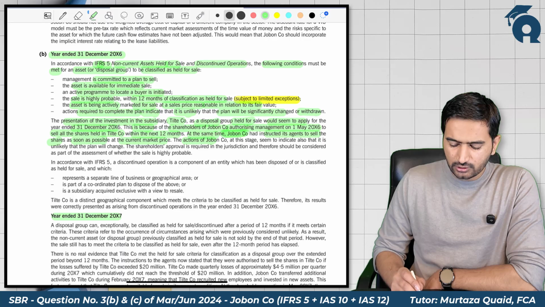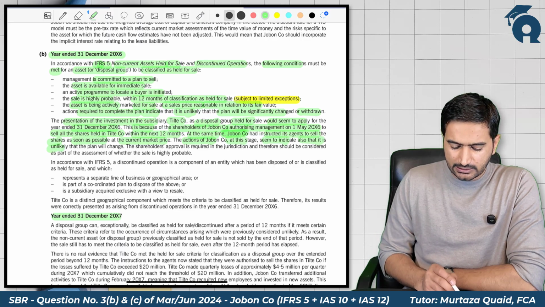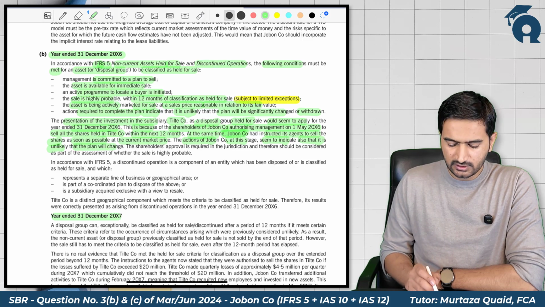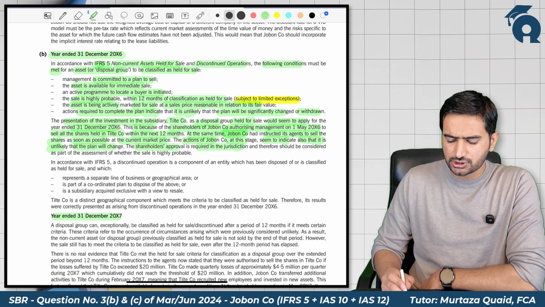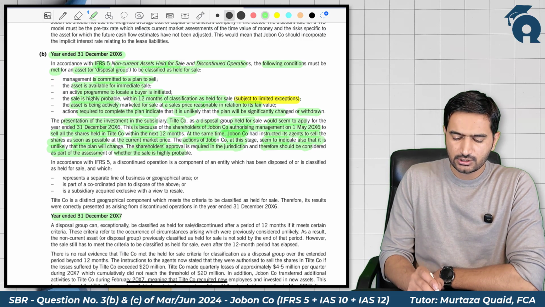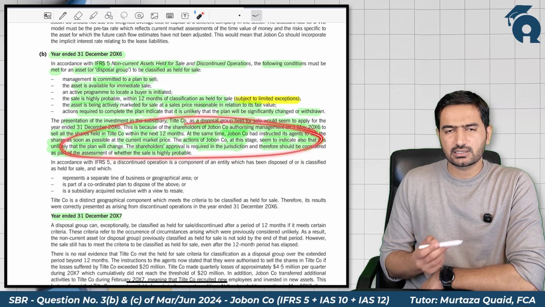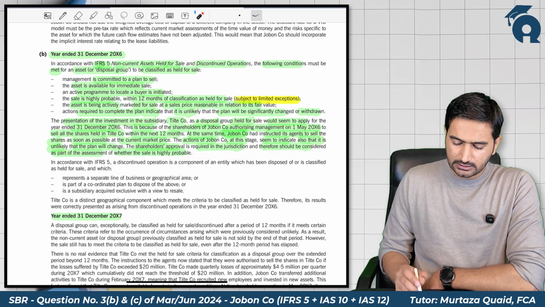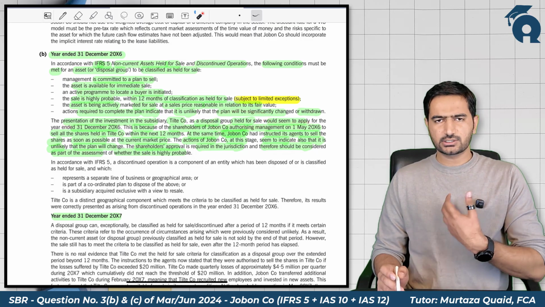And the actions of the Jobon company at this stage seem to also indicate that it is unlikely that the plan will be changed. The shareholder approval is required in the jurisdiction and therefore should be considered as a part of the assessment of whether the sale is highly probable or not. So based on the facts given in the scenario, we can conclude that the presentation as held for sale seems to apply, and the presentation is appropriate.